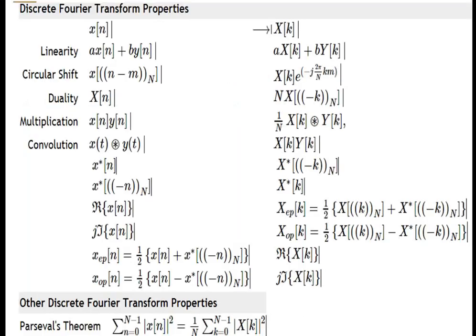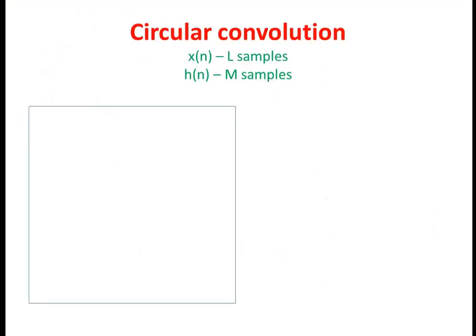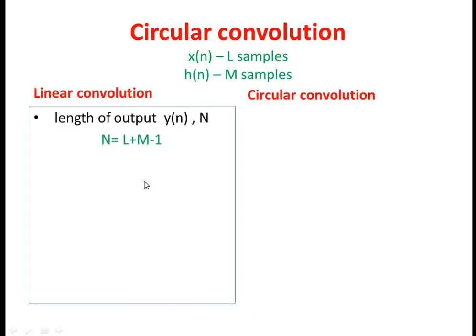So the first thing is, for circular convolution we need two inputs, right? The first input we can take as x of n, and the second as h of n, where x of n has L number of samples and h of n has M number of samples. Now we'll see the difference between linear and circular convolution. We can find the length of the output, capital N, as the addition of these two minus 1. This is the formula for finding the total length of the output sequence.